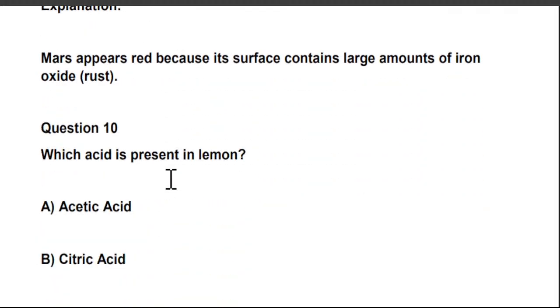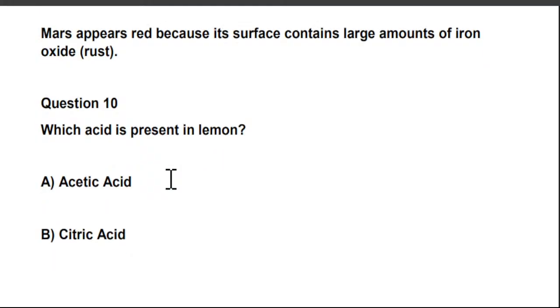Why is it known as the red planet? Because of its red color. And why does it have the red color? Because its surface contains a large amount of iron oxide or rust. Just because of its rust appearance, it is known as the red planet, right?